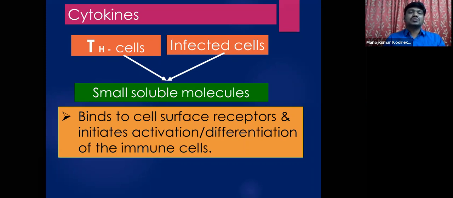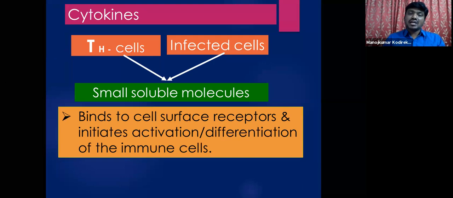The name cytokine is derived from the Greek words cytos, meaning cell or chamber, and kines, meaning movement. Generally these cytokines, which are proteins, are produced by Th cells, meaning T helper cells.